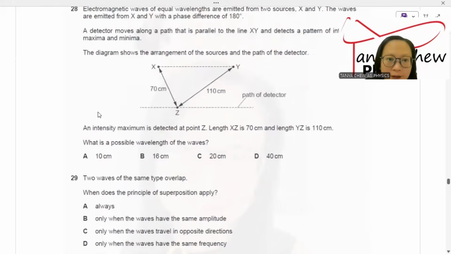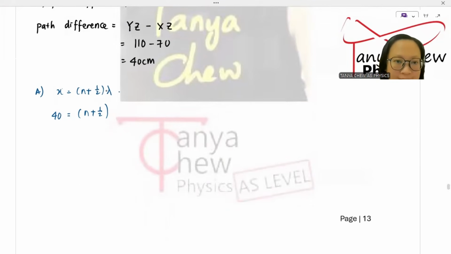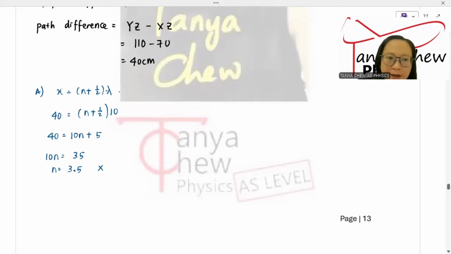The lambda of A is 10 cm, so I'll try with 10 cm. I have 40 is equal to 10(n plus 1/2), so 10n plus 5. 10n is equal to 35, so n is equal to 3.5. This is not a whole number, so A cannot be the answer. What about B then? We try with B.